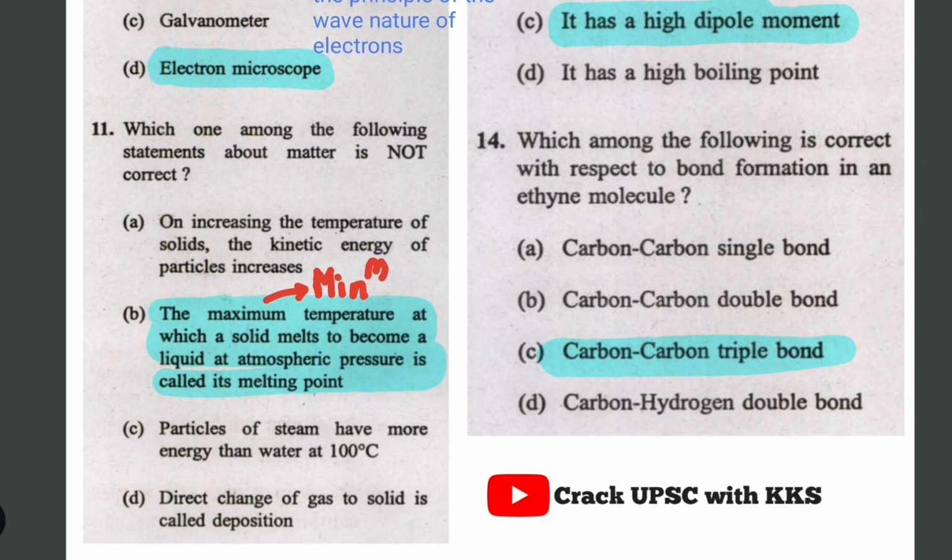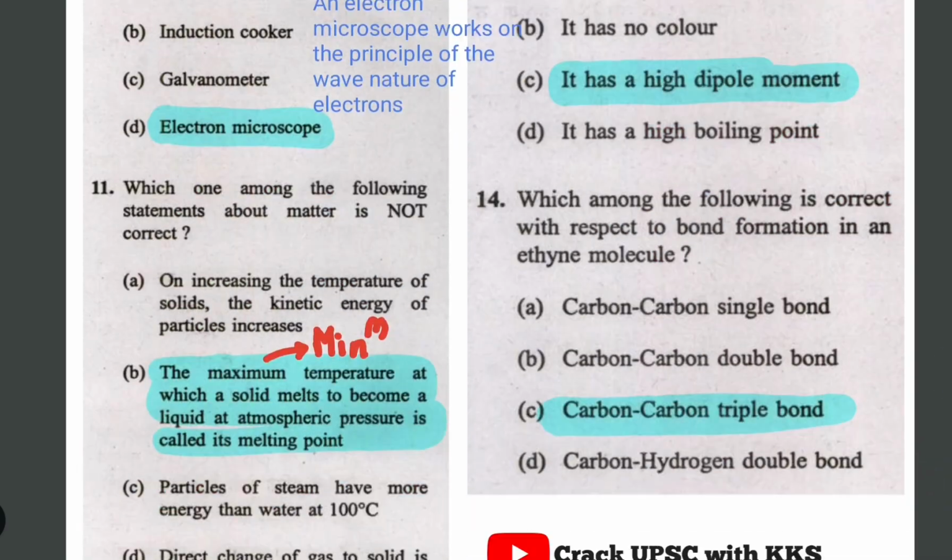And 11, this one is: which one is not correct? So you'll have to read every point wisely. Here they have slightly changed the definition of melting point, where maximum and minimum are swapped. They have put minimum in place of maximum, and so that statement will be the incorrect one. So you'll have to look into every minute detail of the topics. This statement is directly from NCERT, but what they did is change maximum to minimum. So you'll have to look into minute details also.